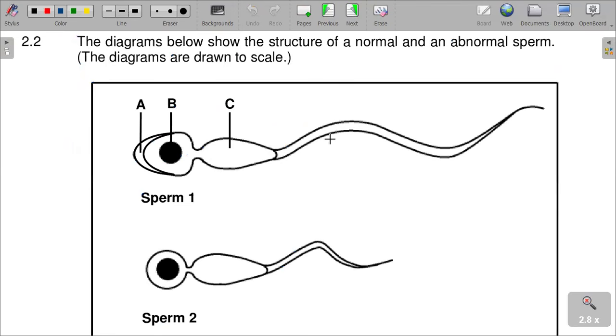Our next question: the diagram below shows the structures of a normal and abnormal sperm. The diagrams are drawn not to scale. There are normal and abnormal sperm cells there, and you should take note of them. From the look of things, this is a normal one, and this is abnormal.